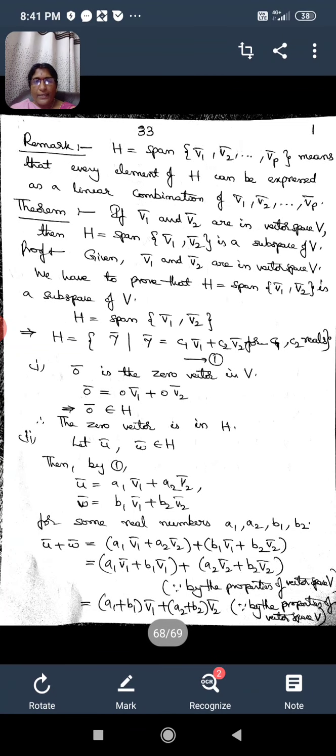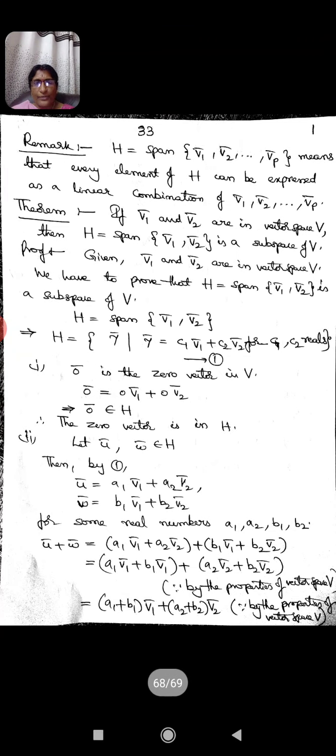If H is a set which is spanned or generated by the vectors V1 bar and V2 bar, now we have to show that H is a subspace of the vector space V. How can we show that a given non-empty set of a vector space is a subspace of that vector space?